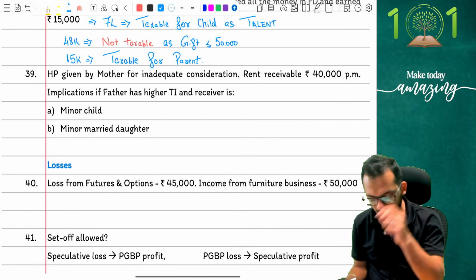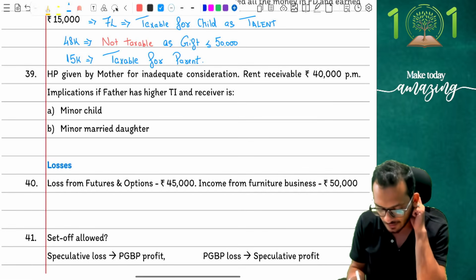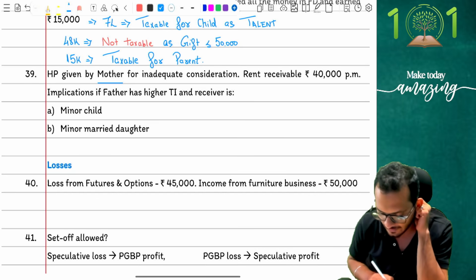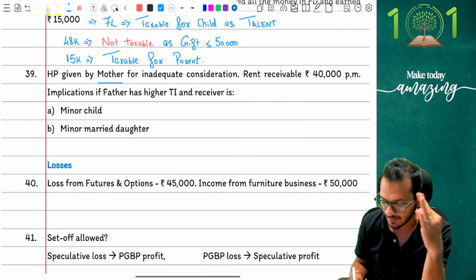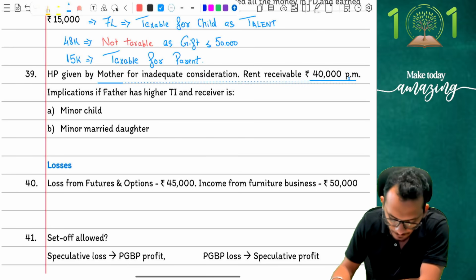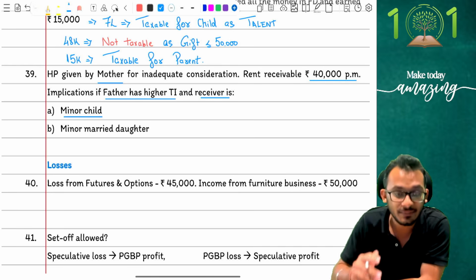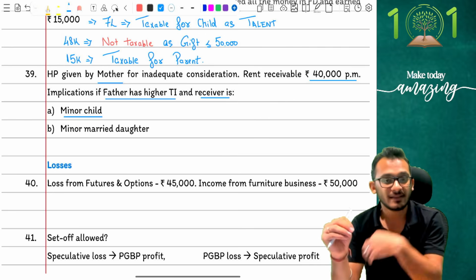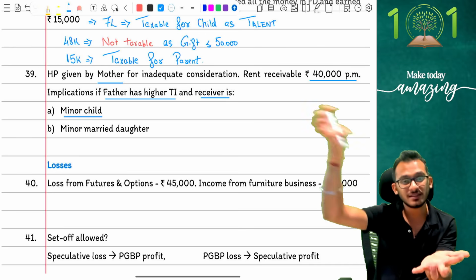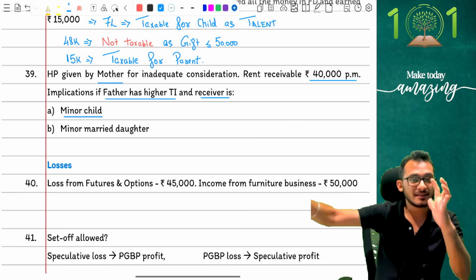Question 39 says I have an HP given by mother for inadequate consideration. Mother is going to give HP for inadequate consideration. Rent receivable is 40,000 rupees per month. Implication if father has a higher income and receiver is a minor child. Look very carefully. Income tax says what is happening. I am telling you there is a mother. Mother is giving the house to the child, a minor child, where the father is having higher income.